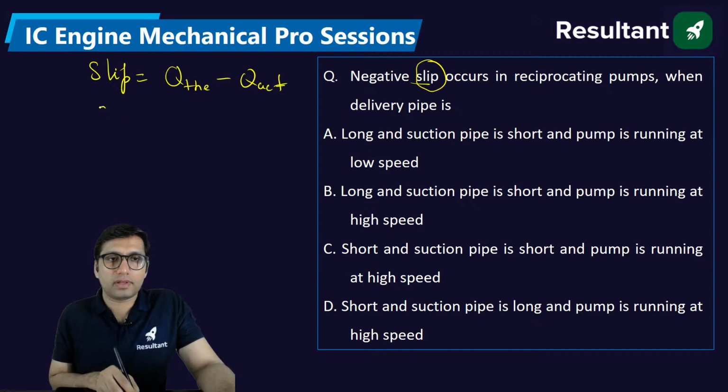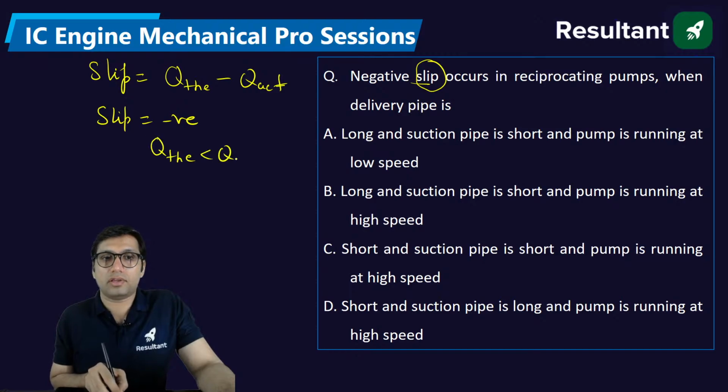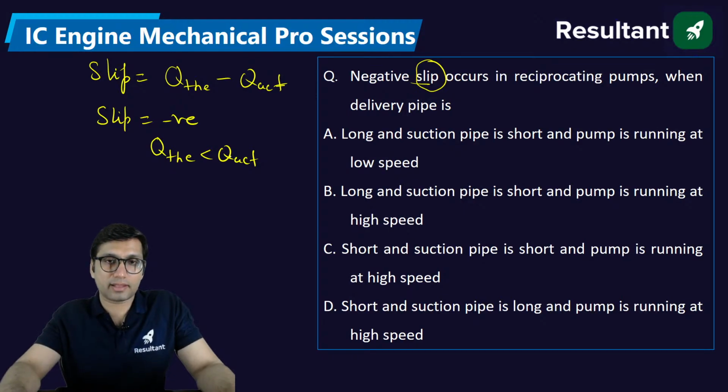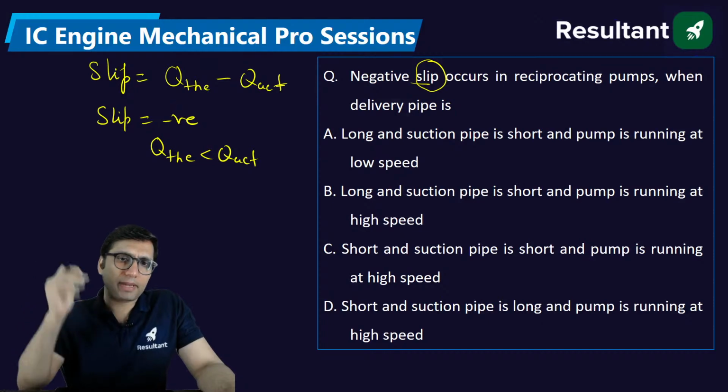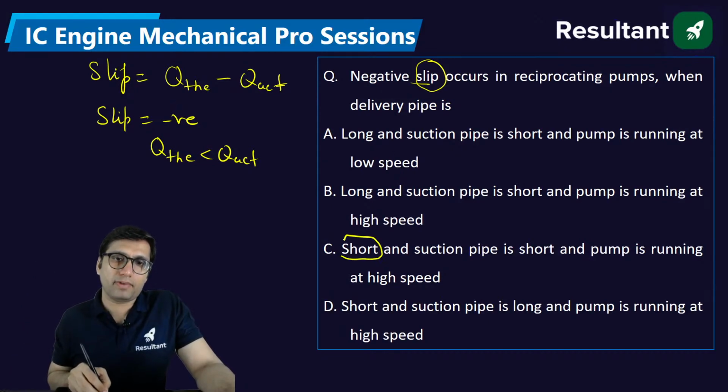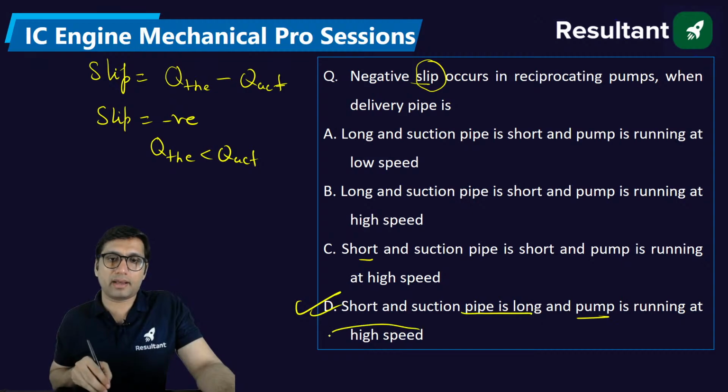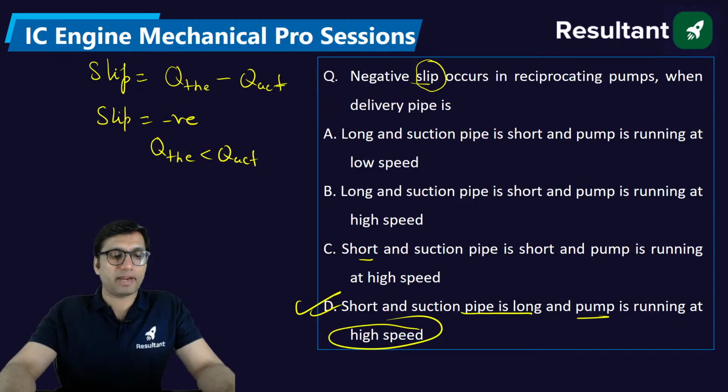But if the slip is negative, when can the slip be negative? When theoretical discharge is less than the actual discharge. Is it possible that theoretical discharge can be less than actual discharge? So my dear, this can happen when the delivery pipe is short, delivery pipe of our reciprocating pump is short, and suction pipe is long and pump is running at high speed. In this condition, you will find this negative slip happens. Okay.